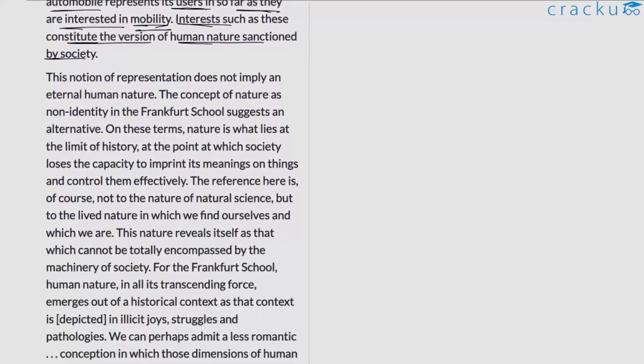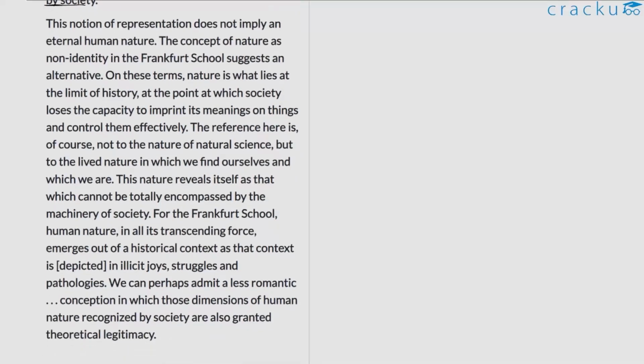So I hope this segment is clear. Compared to the earlier paragraphs, this is much more straightforward and clearer. Let us move on to the next part of the discussion.